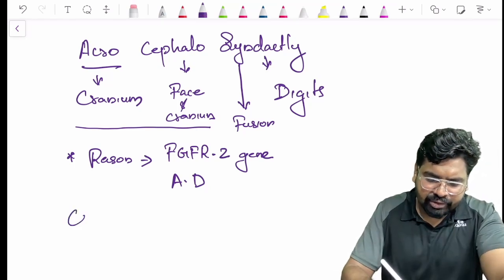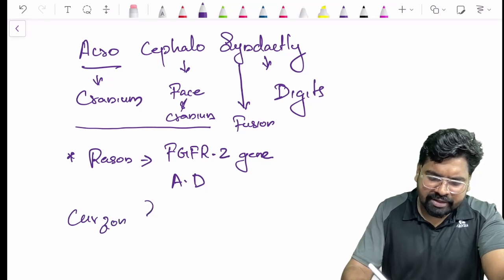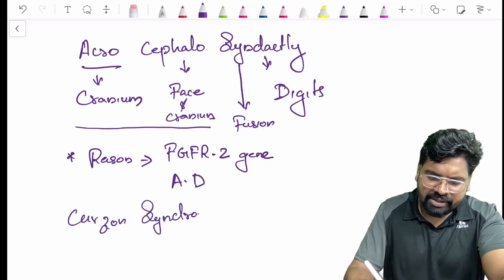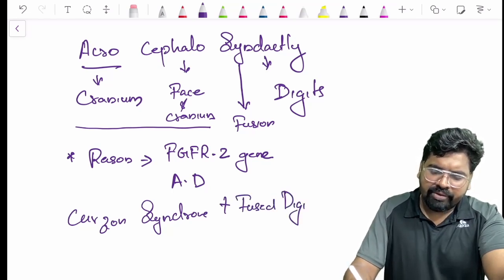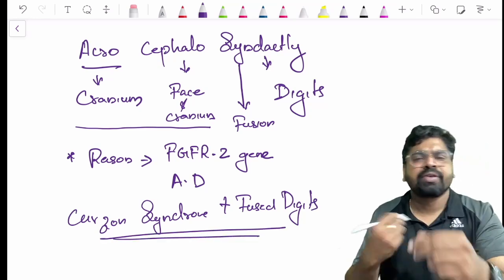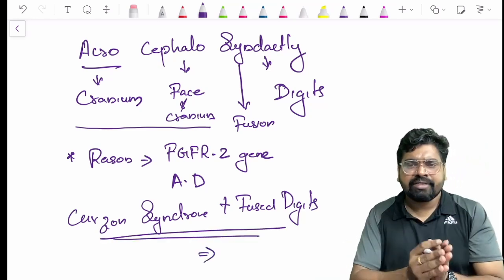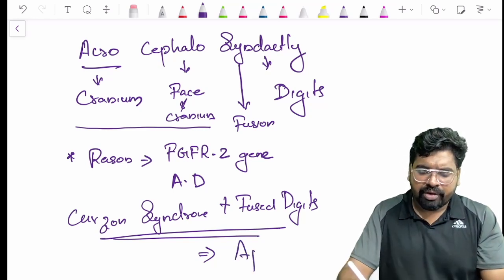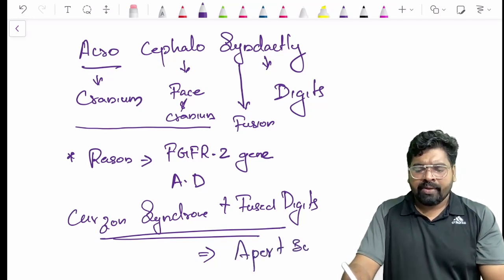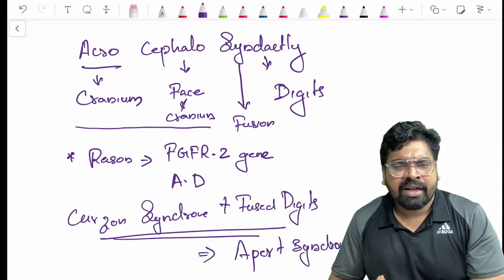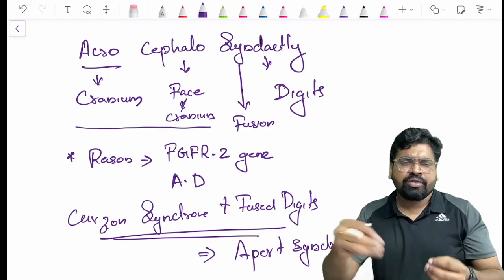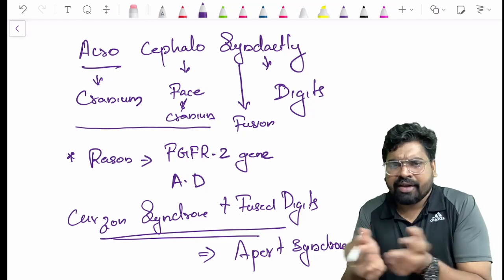It is a Crouzon syndrome with a fused digit. So if you mix Crouzon syndrome with fused digits, you get Apert syndrome, just like a recipe. You may have seen recipes of cooking, right? You mix Crouzon syndrome, put some fused digits, and you get Apert syndrome.